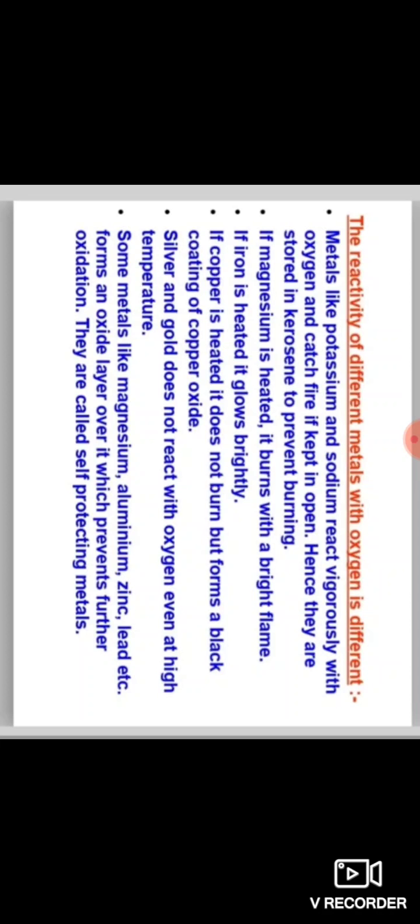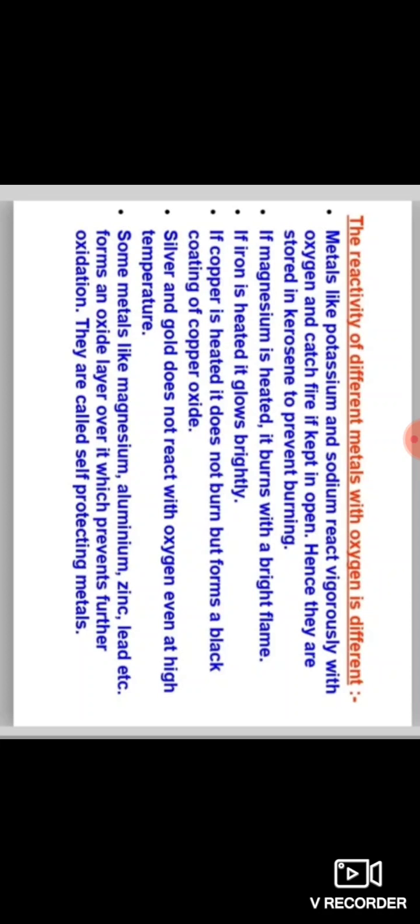Silver and gold do not react with oxygen even at high temperature. Some metals like magnesium, aluminium, zinc and lead form an oxide layer over them which prevents further oxidation.